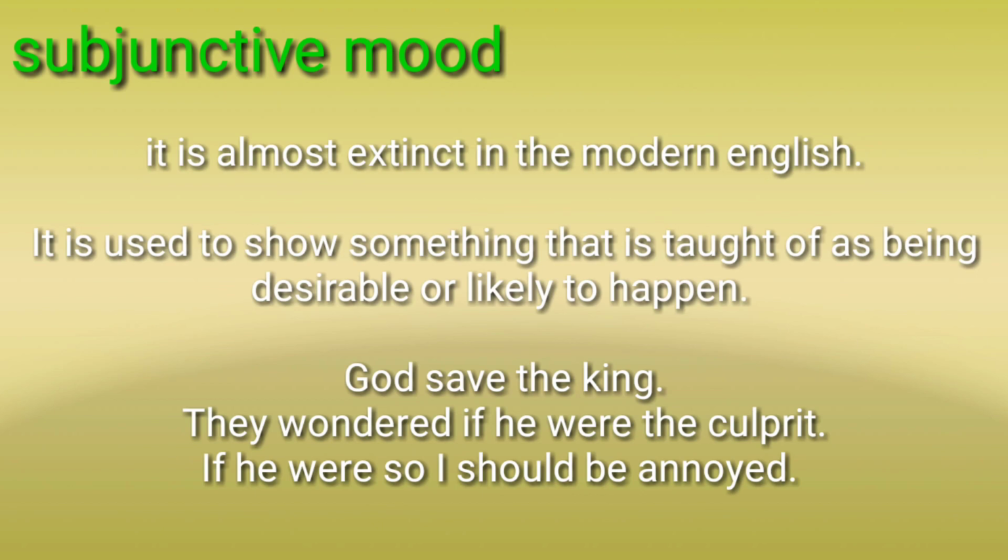Then the subjunctive mood. It is almost extinct in modern English. The subjunctive mood is used to show something that is thought of as being desirable, or likely to happen. For example, God save the king. I wish I were you. They wondered if he were the culprit. If that were so, I should be annoyed.